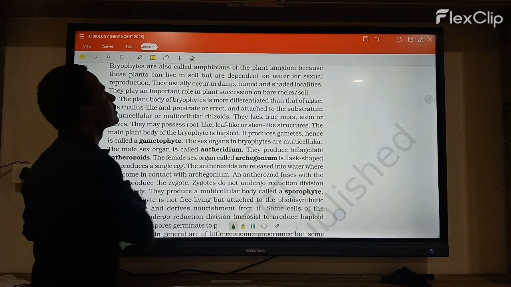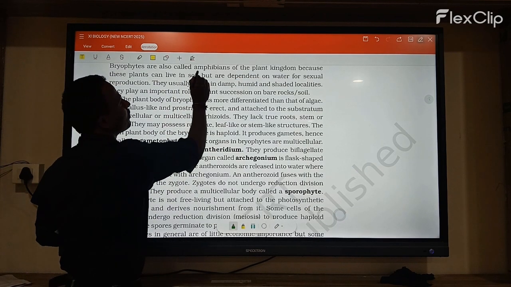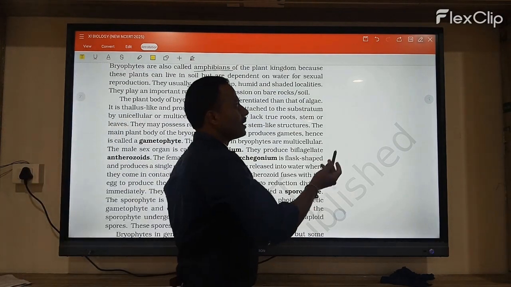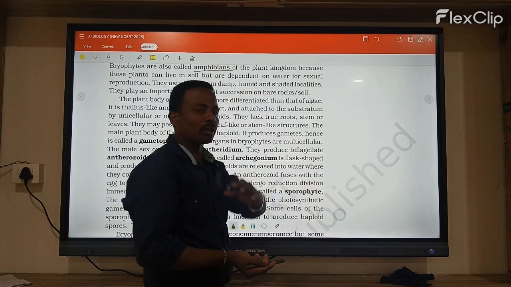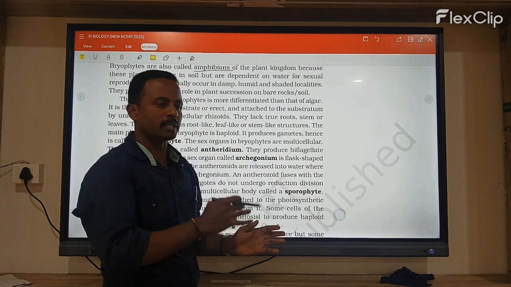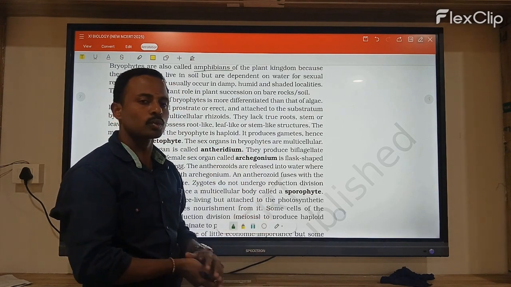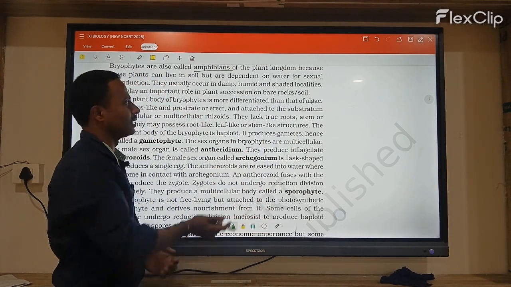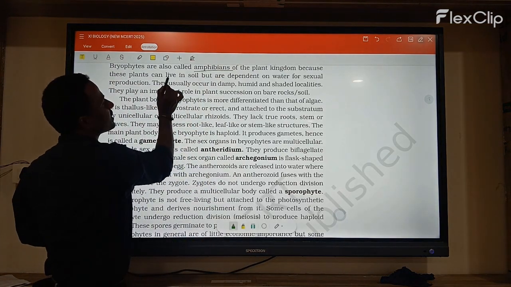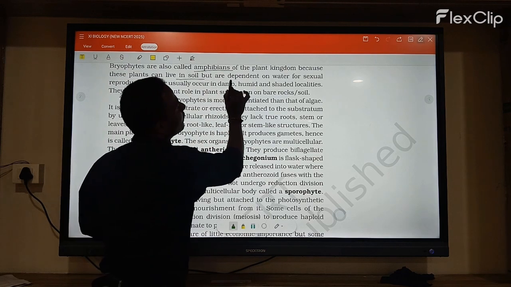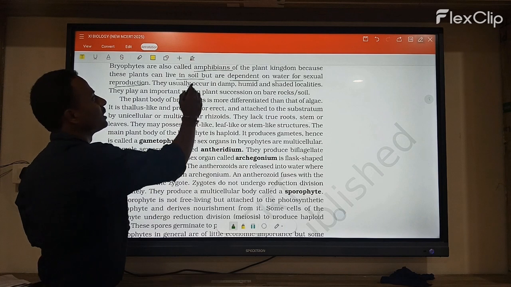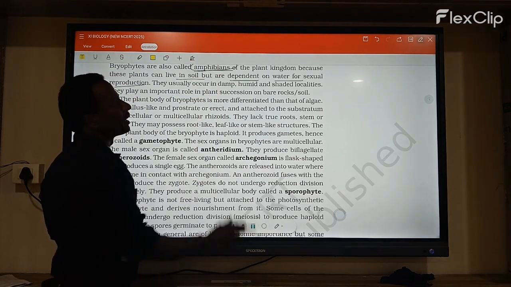Bryophytes are also called the amphibians of the plant kingdom, meaning they grow in water regions as well as in moist regions. In these two conditions they survive. So bryophytes are called the amphibians of the plant kingdom. These plants can live in the soil, but they depend upon water for sexual reproduction.